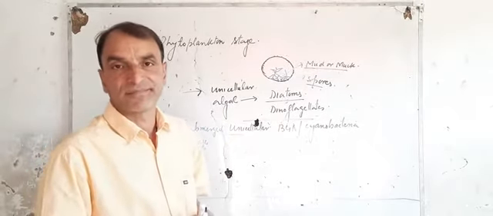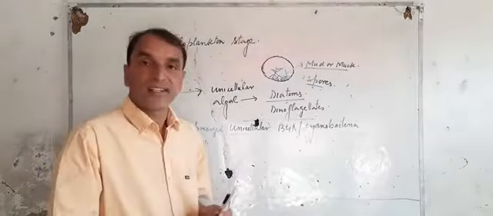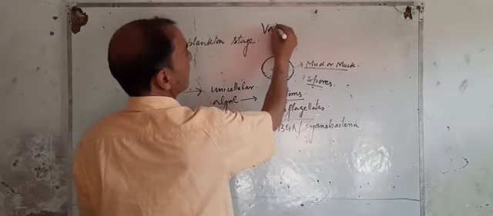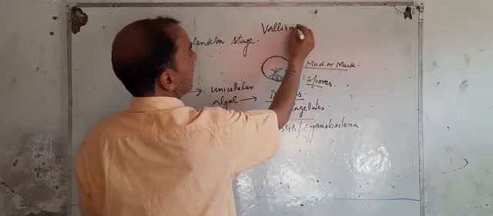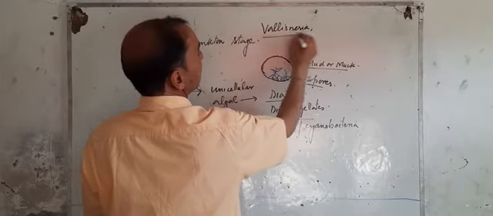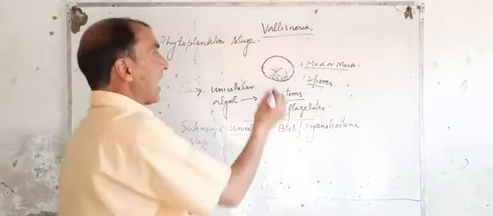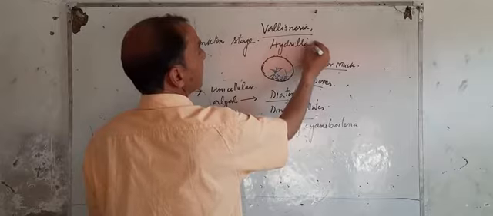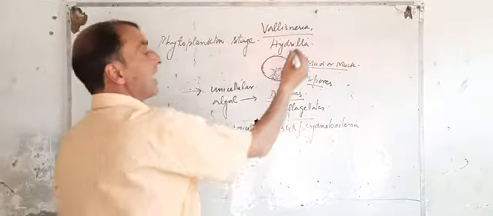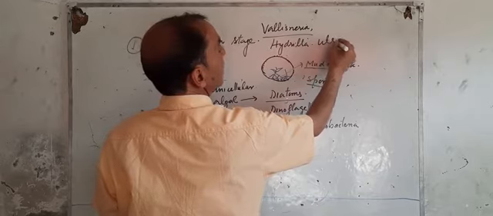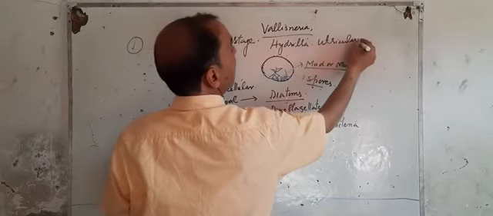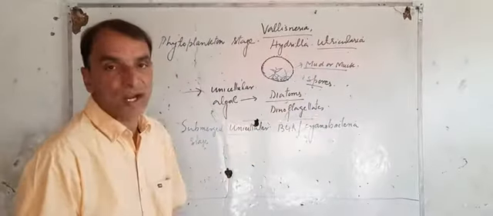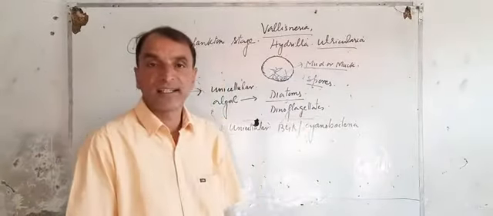Submerged stage. Right? What kind of plants are these? They may be Vallisneria, okay? They may be Hydrilla, Utricularia, right? Venus flytrap, it is an insectivorous plant. Again, you might have heard about this plant.